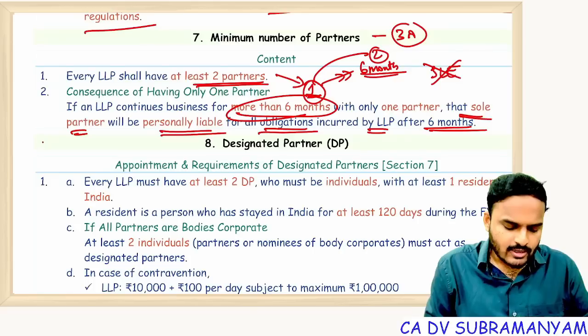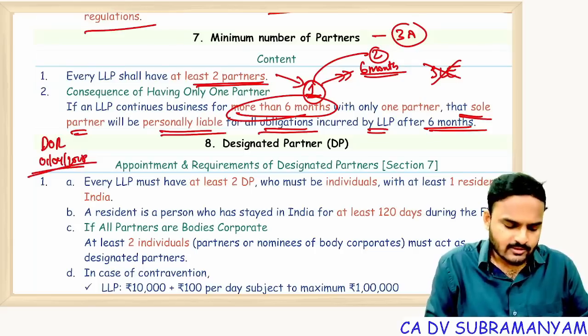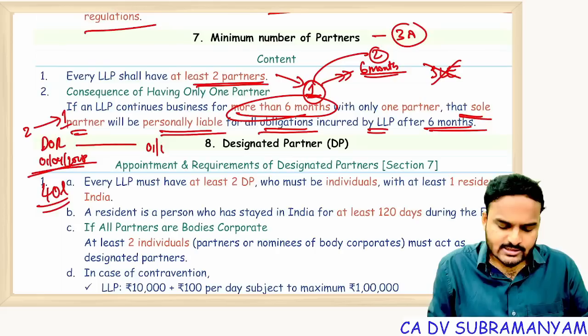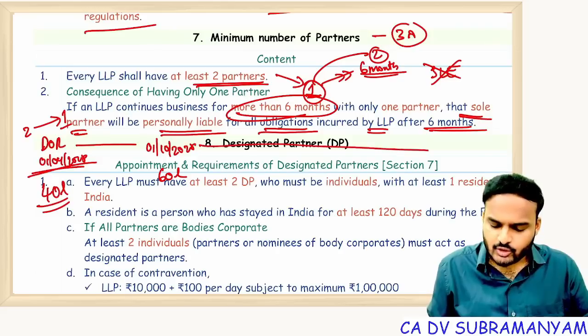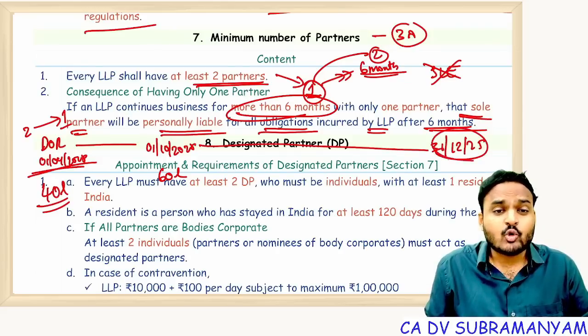Suppose, as on the date of reduction, for example 1st April 2025, the partners reduced from 2 to 1, the LLP liability is 40 lakhs. 6 months completed, 1st October 2025, some 60 lakhs of debts are there. It continued until 31st December 2025, when the ROC observed that the LLP has only one partner.